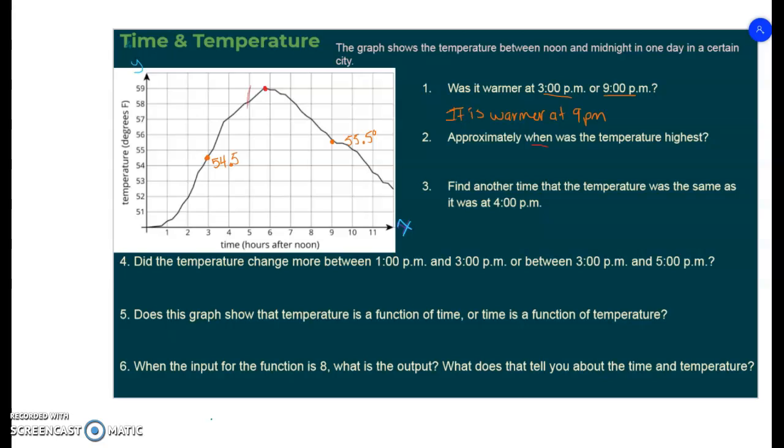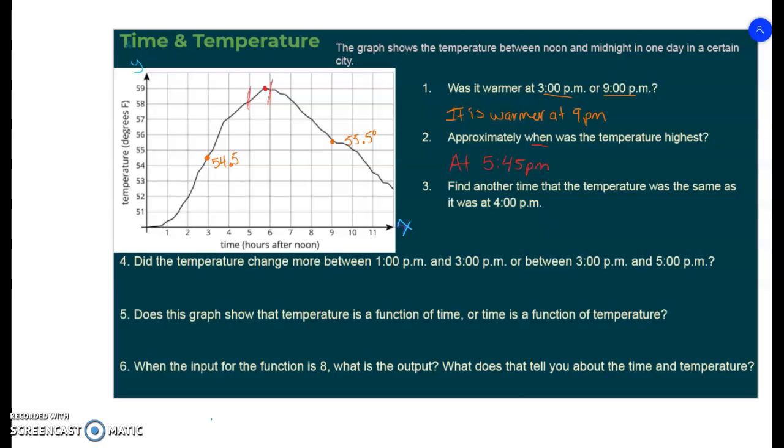I can see that it's between 5 and 6 o'clock, but it's closer to 6. So I'm approximately going to say it's about 5:45. So the temperature is the highest at about 5:45 p.m.